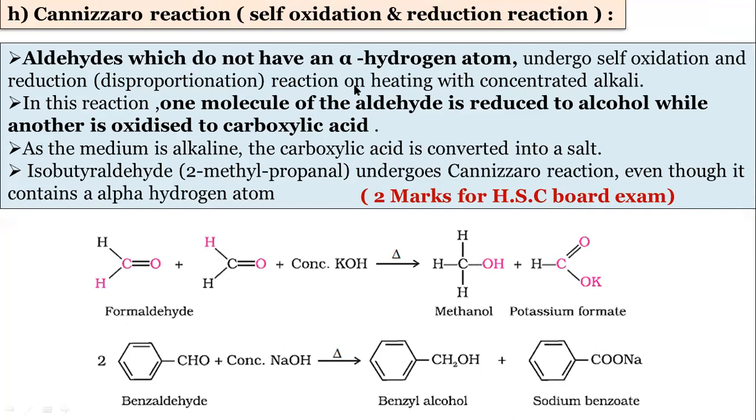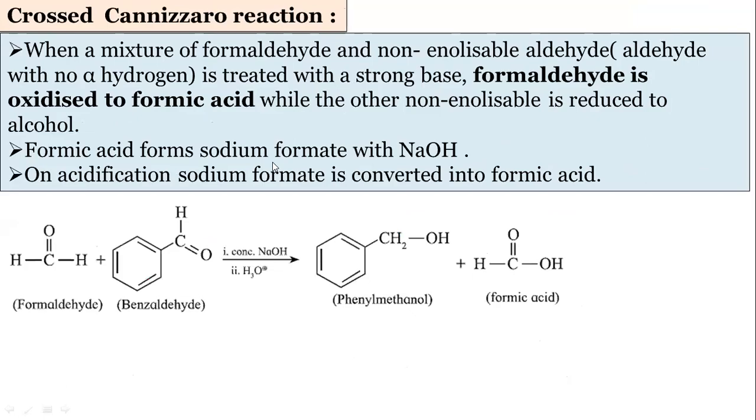Again, 3 conditions are there. First, alpha hydrogen should not be present; then 2 molecules are used, and strong alkalis are used here. In case of aldol condensation, weak alkalis are used. They may also ask for the board exam, write any two differences between aldehydes and ketones. So be ready for such types of questions. This is also many times asked for board exam for 2 marks.